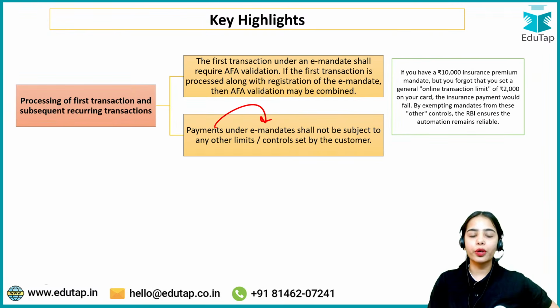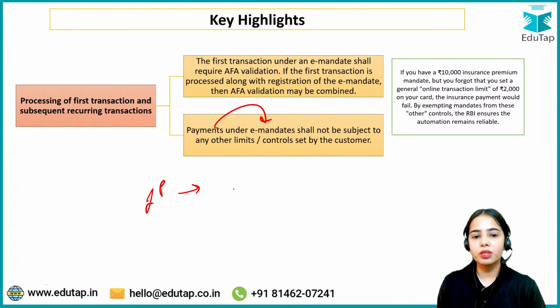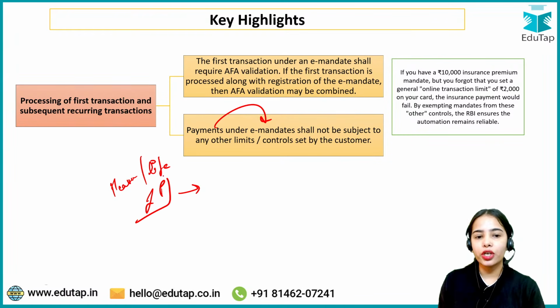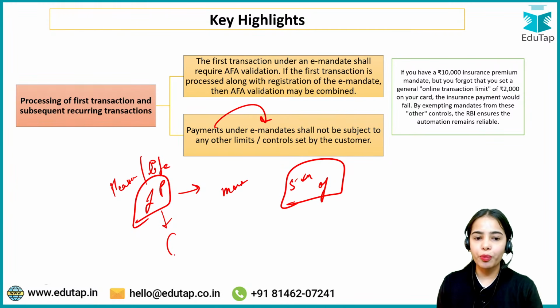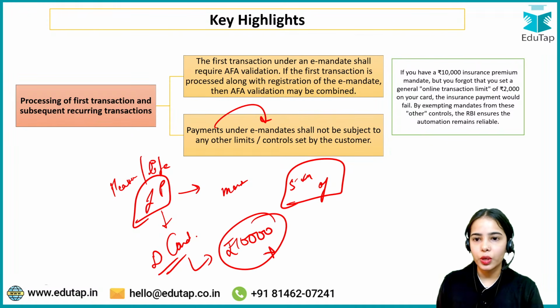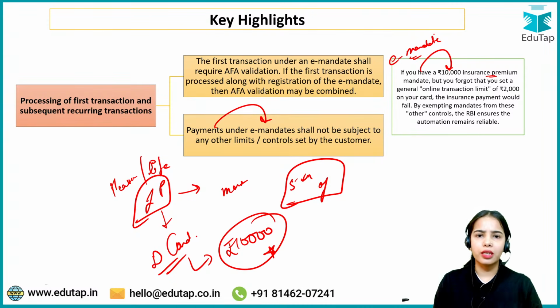Next is payment under e-mandate shall not be subject to the other limits or controls set by the customer. Think about it. Let's say your insurance premium goes monthly, you have taken a health insurance or a life insurance, and your insurance premium is going on the monthly basis on 5th of every month, from your debit card, and the insurance premium is of rupees 10,000 per month. So if you have a rupees 10,000 insurance premium and you have initiated an e-mandate, the amount is automatically deducted from your account and it goes for the insurance premium.